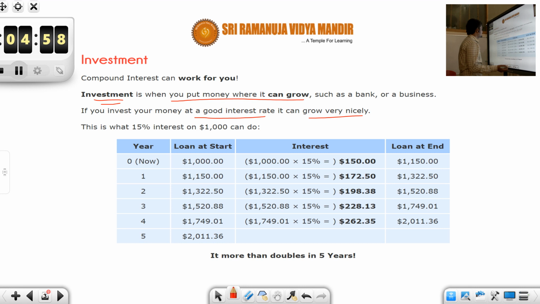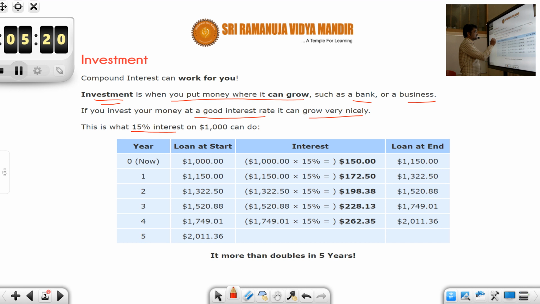Money keeps growing because of the added interest, right? So always you need to think of investment opportunities where money keeps growing, such as a bank or a business. Say this is 15%. Suppose you don't find practically anything like 15% interest. These are very rare and exceptional cases. Unless for startups, you will not find even more than 10% interest.